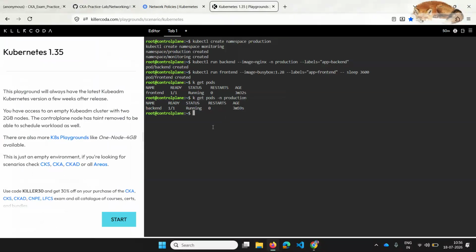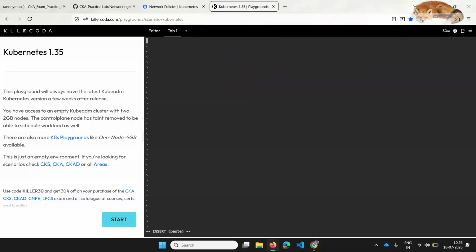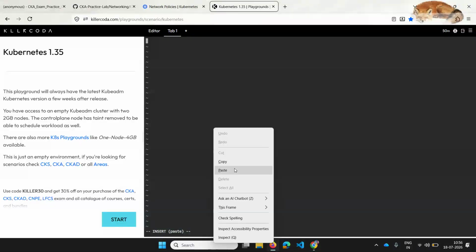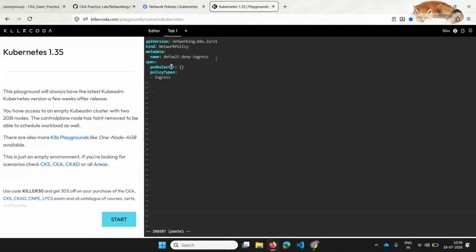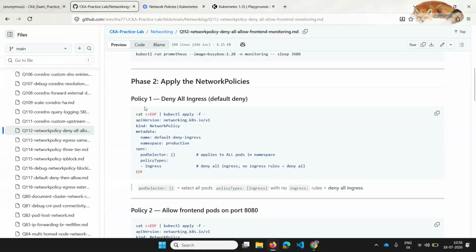So I'll name the file my network policy dot yaml, and I'll paste it here. The only thing I have to give is a namespace here, so name and namespace, which is production.